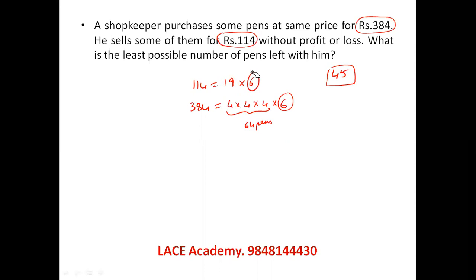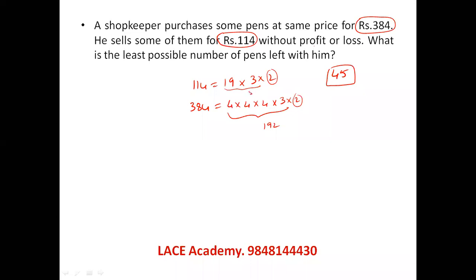You can actually see other cases also. If you split 6 as 3 into 2, you can even say each pen is 2 rupees. If each pen is 2 rupees, he is totally buying 192 pens, out of which he is selling only 57 pens. Then the number of pens left is obviously more than 100, which is more than this.